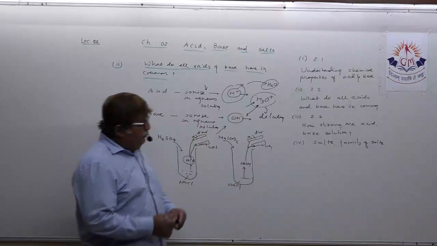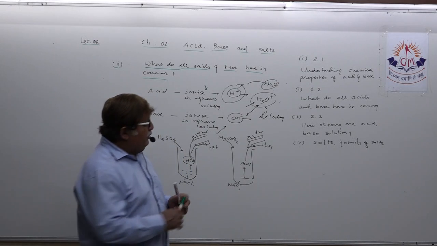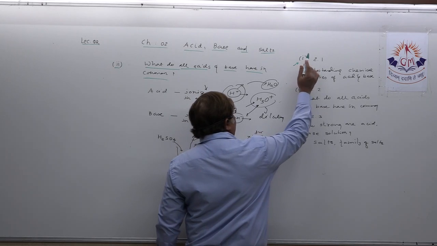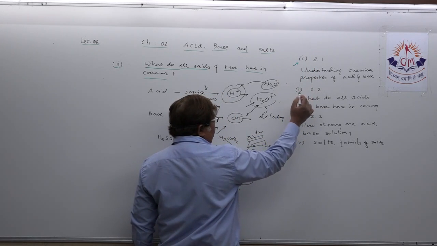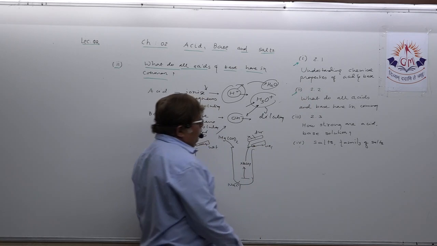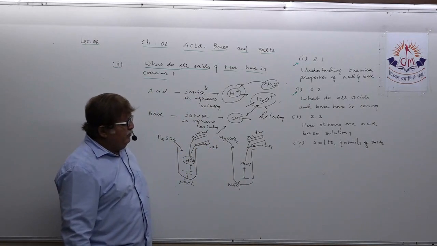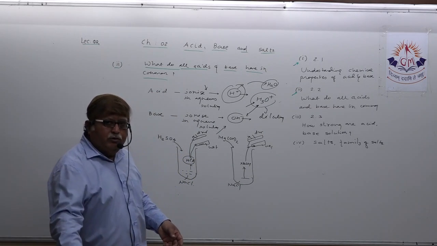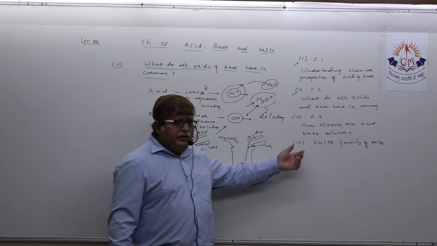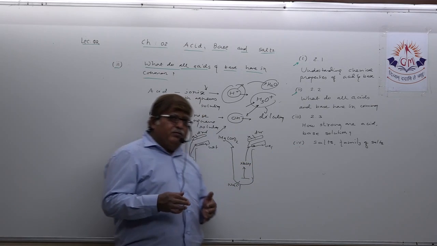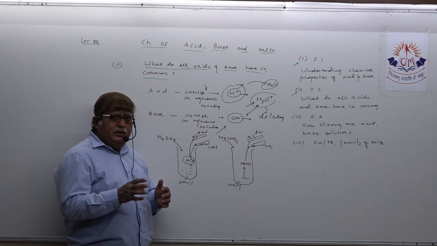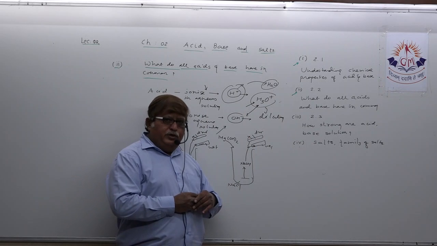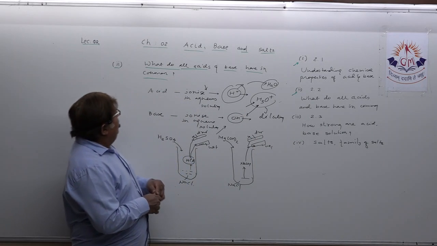Understood? So dear student, in today's lecture we were able to cover these two topics: Topic 2.1, understanding chemical properties, and 2.2, what do all acids and bases have in common. In the next lecture we are going to target the rest of the two topics, where I want to discuss in detail about pH, and also we want to have some quick, simple 6 to 10 MCQ-type numericals of pH that we will target in our next lecture.